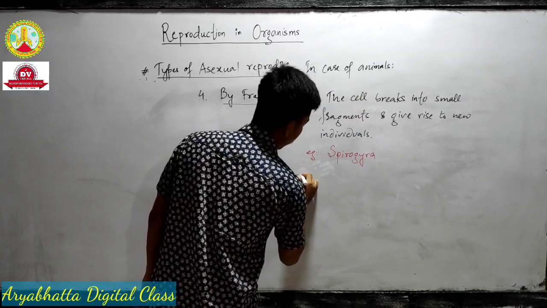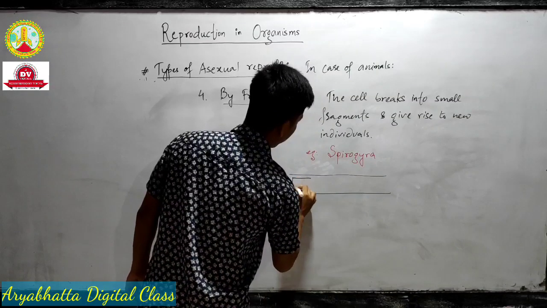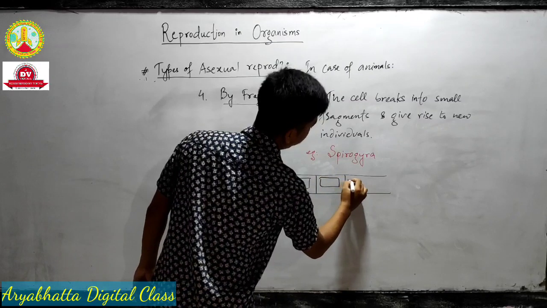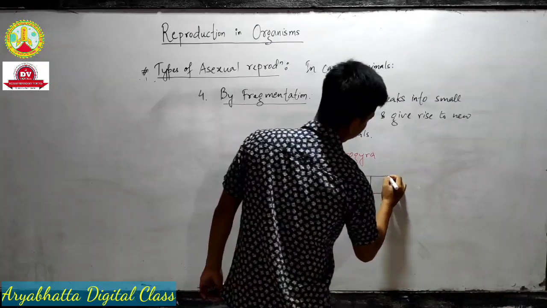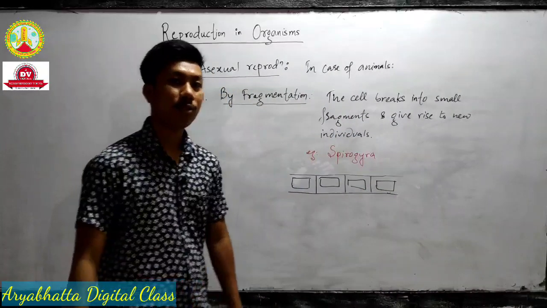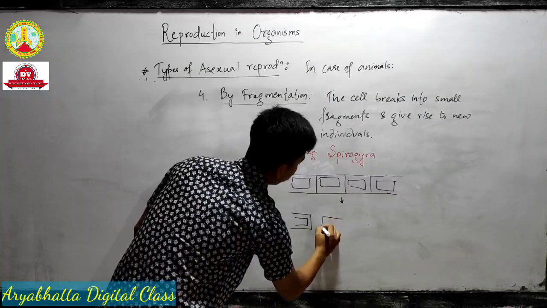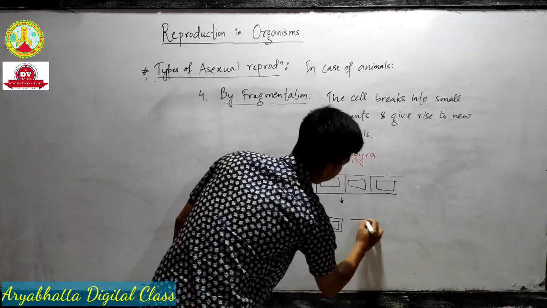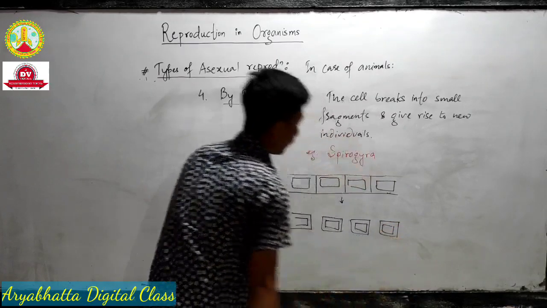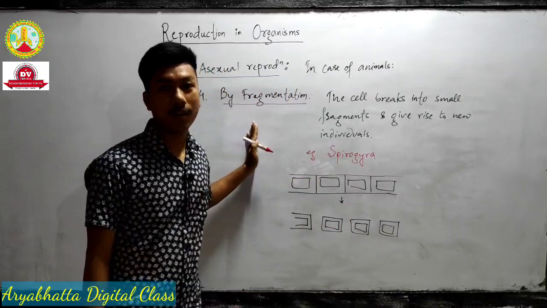The structure of Spirogyra looks somewhat like this. The body is elongated, a long structure. They have a nucleus inside the cell. Now, what happens in Spirogyra? The cell breaks into small pieces, and all those pieces give rise to new Spirogyra. That's a simple way to understand fragmentation.